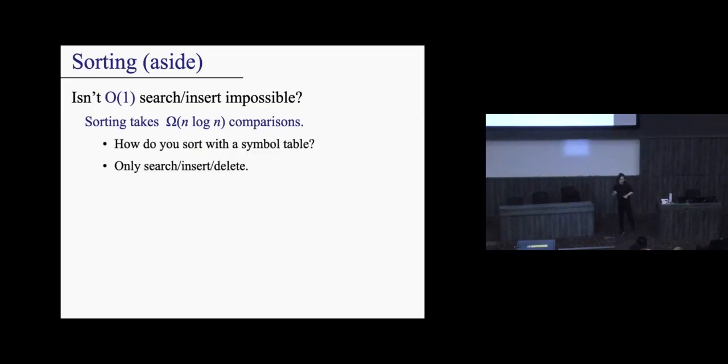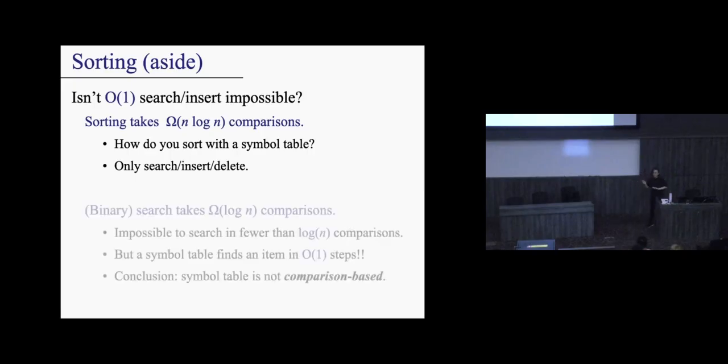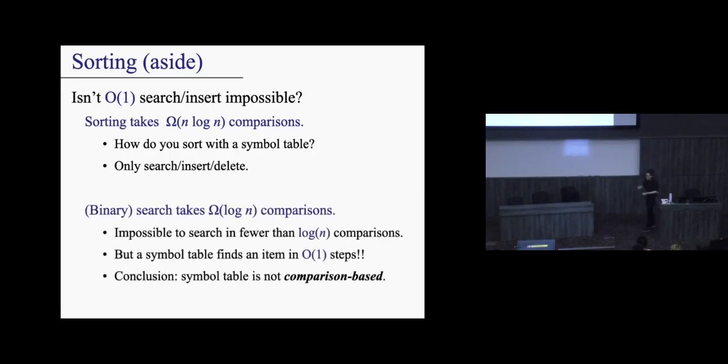Okay. So how do you sort with a symbol table? The idea is that you only have these operations. These are the ones that we support. So you kind of have to go through the entire table. That's the idea. And if you wanted to use binary search, for example, that also needs a minimum amount of comparisons. This is a bit of an aside. I don't want to spend too much time on this. Okay. But here's an observation you might make: if I want to do insert and search in O(1) steps, we kind of need to do stuff that is not comparison-based. This is a takeaway I want you guys to know about, right?